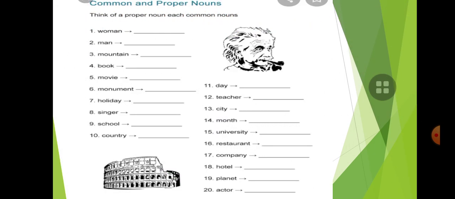And the next exercise is a worksheet for you to practice common and proper nouns. You have to think of a proper noun for each common noun. Like woman, you have to write the name of a woman. Man, you can write the name of a man. Mountain, like Mount Everest, Himalaya, you can write here. Book, you can write the special name of a book. Movie, monument, holiday, singer, school, country, these are common nouns, and you will write a proper noun for each common noun. Day, teacher, city, month, university, restaurant, company, hotel, planet, actor, etc.